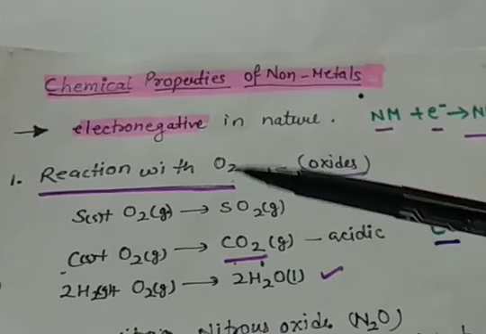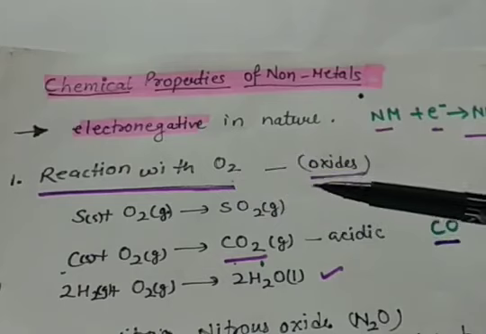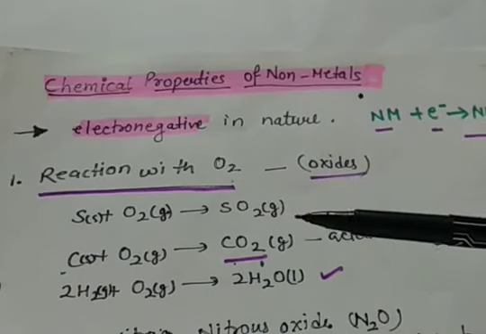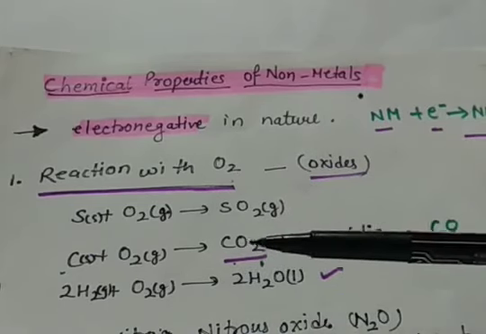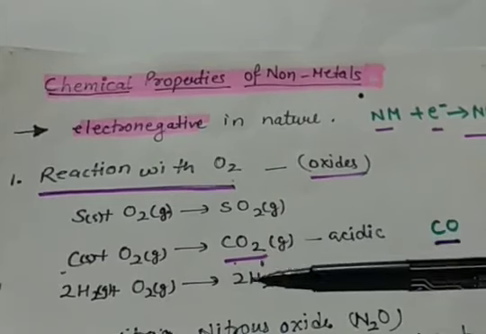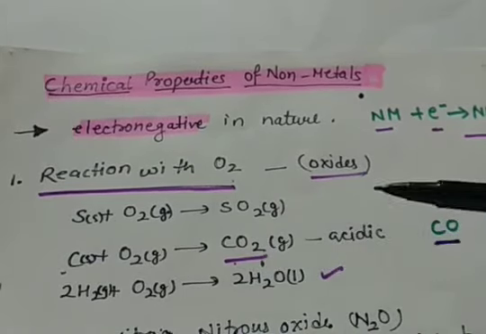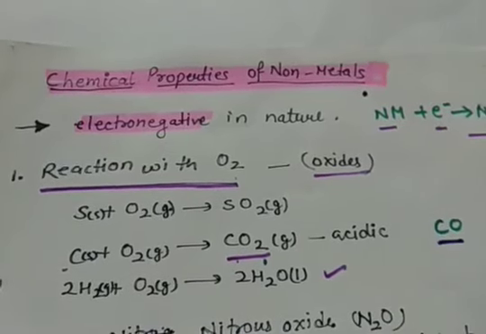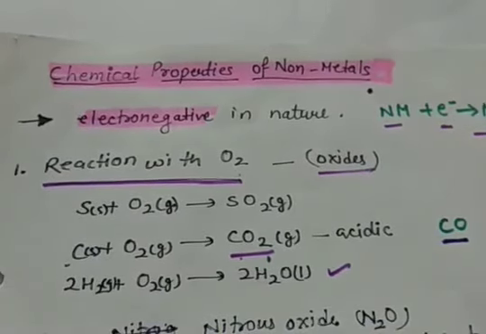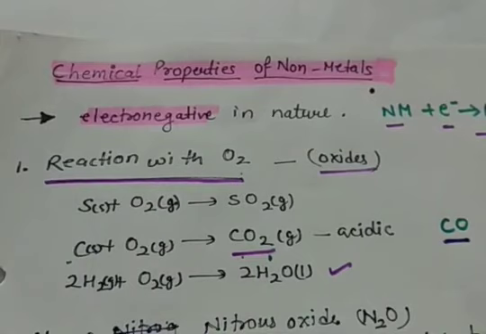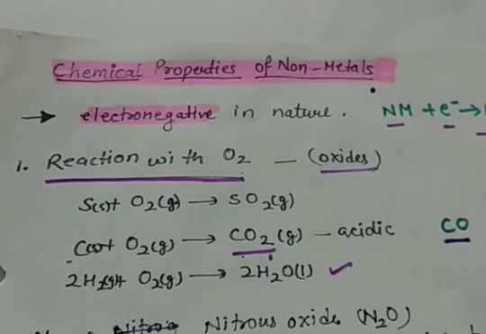For example, sulfur forms sulfur dioxide. Carbon dioxide is formed. Hydrogen, when it is bound with oxygen, produces water. Now, one important thing about the non-metal oxides is that most of the non-metals produce more than one oxide.